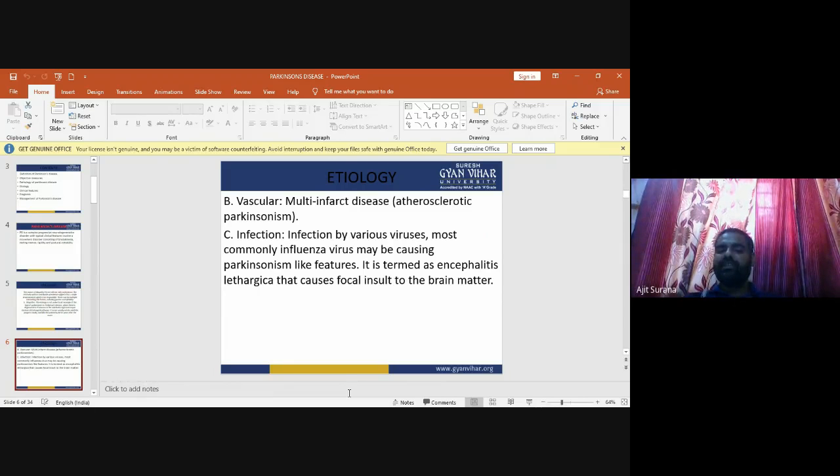Now, the third one is infection by various viruses. Infections like various viruses, most commonly influenza virus, may cause Parkinsonism-like features. It is termed encephalitis lethargica, which causes focal insult to the brain matter.